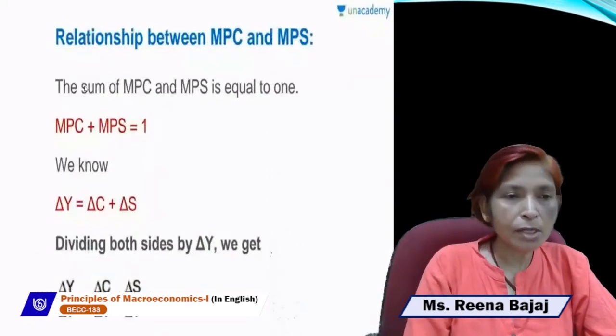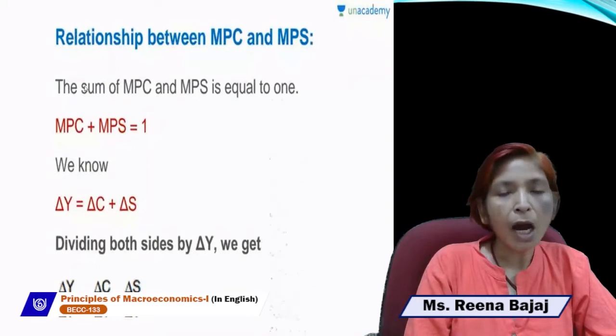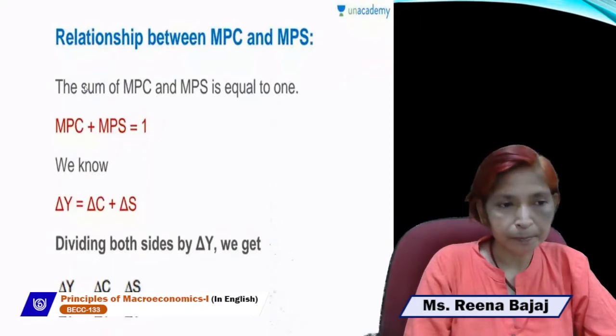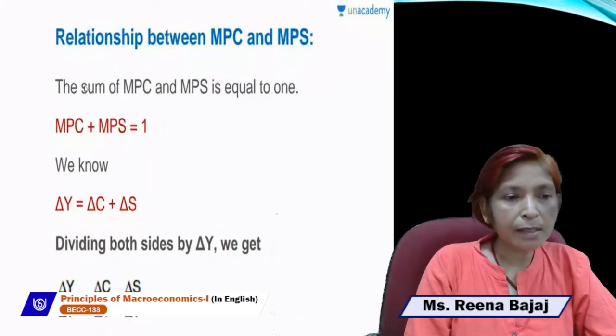Next is the relationship between MPC and MPS. How can we prove that the MPC and MPS summation always remains equal to 1? First of all, we will write the equation: MPC plus MPS is always equal to 1. We take the equation Y is equal to C plus S. Y is income, C is consumption, S is saving.